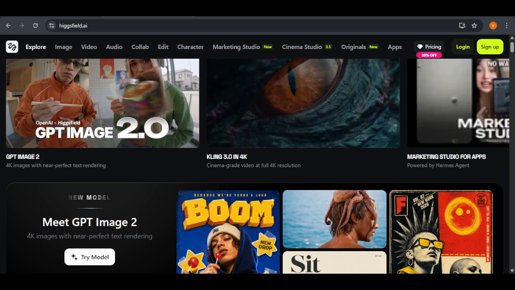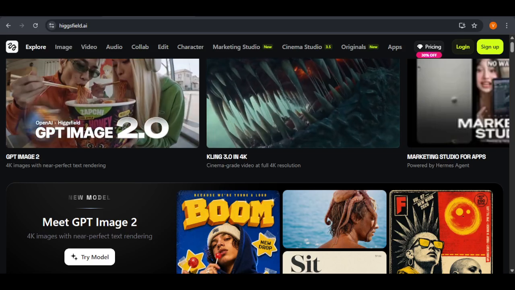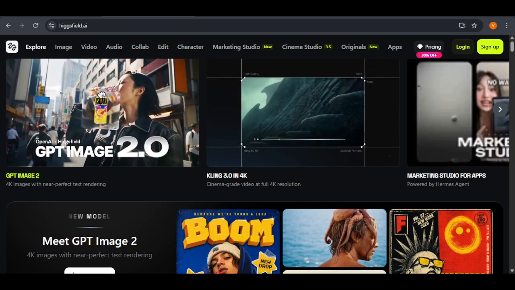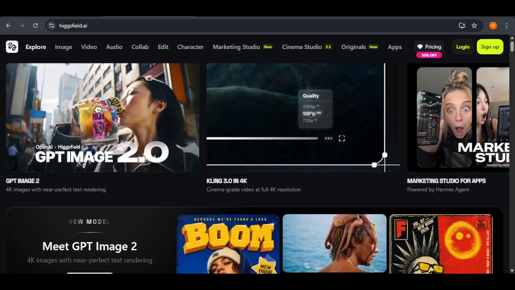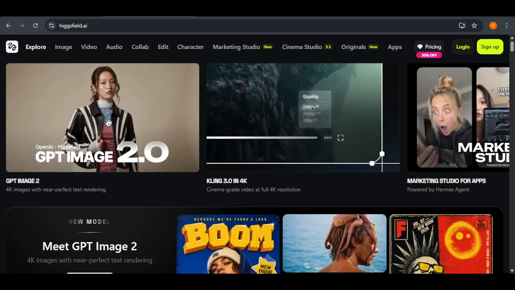In this video, I will compare two of the most popular AI video generation tools on the market today, which are Higgsfield and Kling. Both platforms offer amazing features, but they cater to very different types of creators.